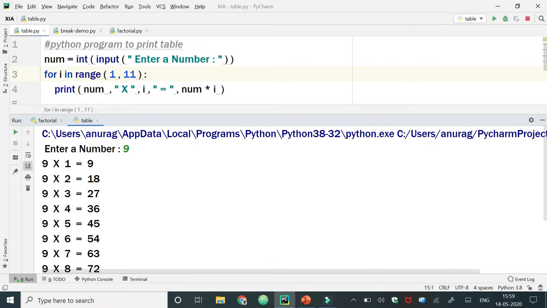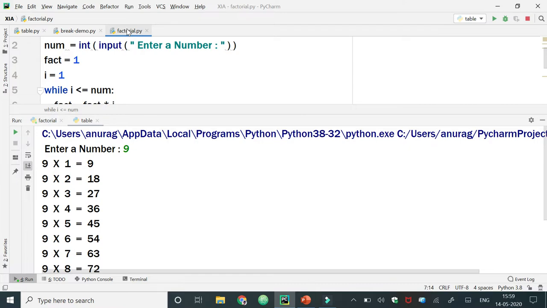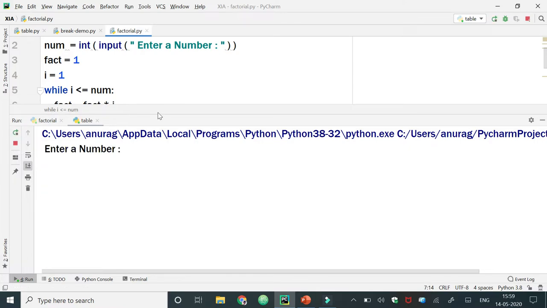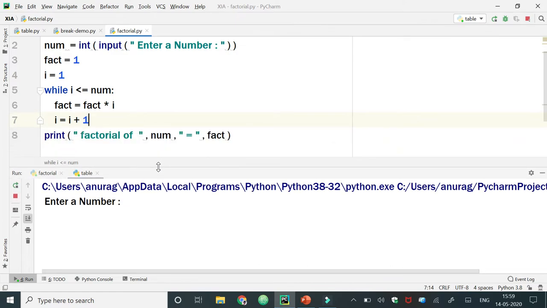So this is the demonstration of the for loop, and now we are going to see one more example to understand how the while loop works. Here is the example of the while loop. This is a program to calculate the factorial of an entered number. When we want to calculate the factorial of a number, for example the factorial of 3, it will be 3 into 2 into 1, that is 6. Here I need to take one number from the user whose factorial the user wants to calculate, and I want to store the result in a variable fact.